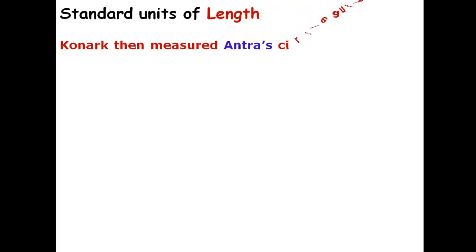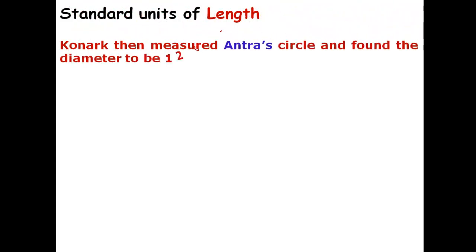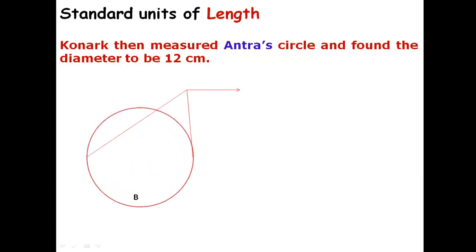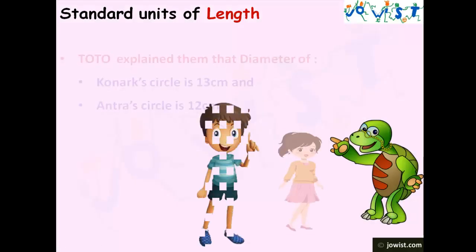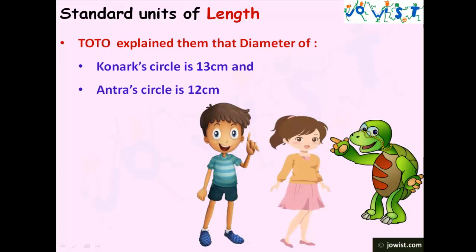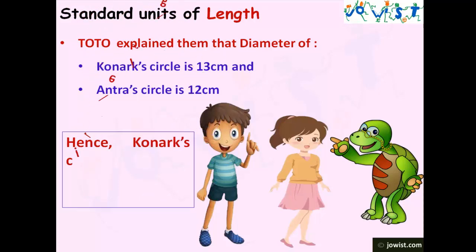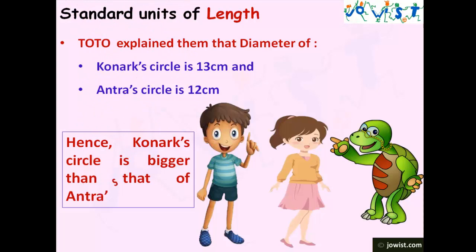Konark then measured Antara's circle and found the diameter to be 12 centimeter. Toto explained them that diameter of Konark's circle is 13 centimeter and Antara's circle is 12 centimeter. Hence, Konark's circle is bigger than that of Antara's.